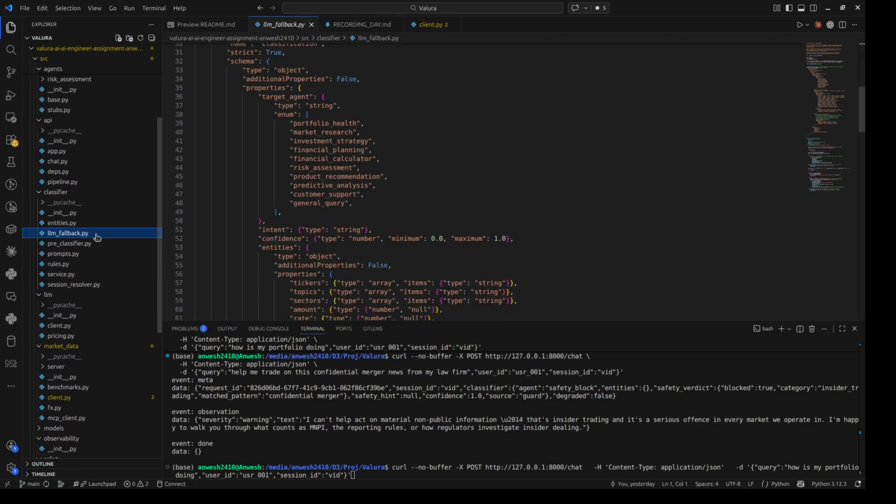And then the LLM fallback classifier has strict output with additionalProperties set to false. The LLM can't exfiltrate arbitrary blocks into the metadata. The safety verdict schema was bounded, and the classifier is namespaced as safety.